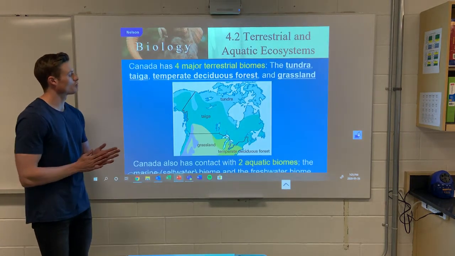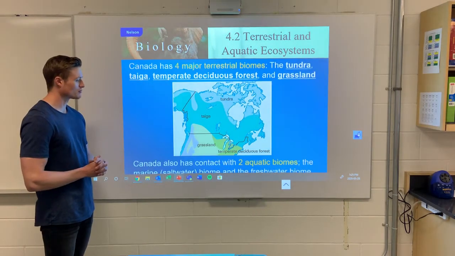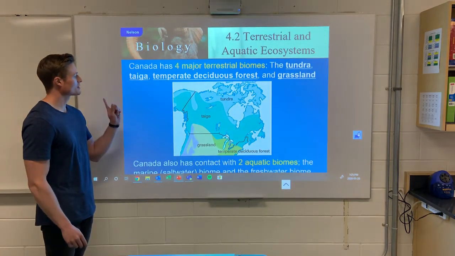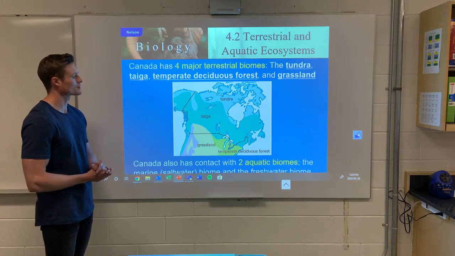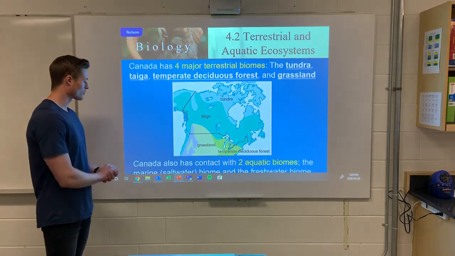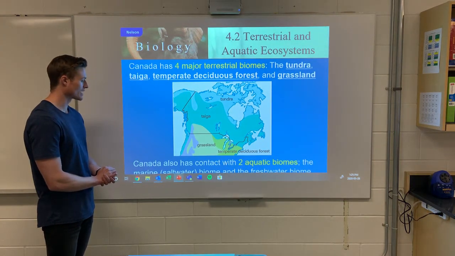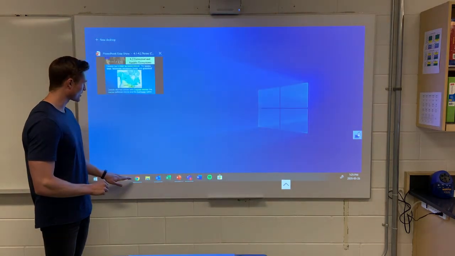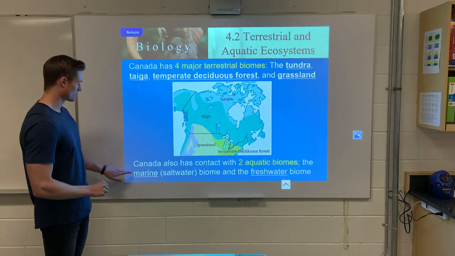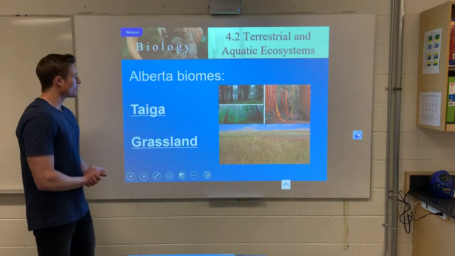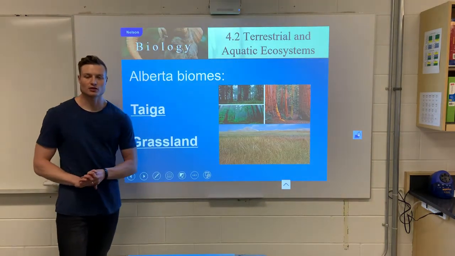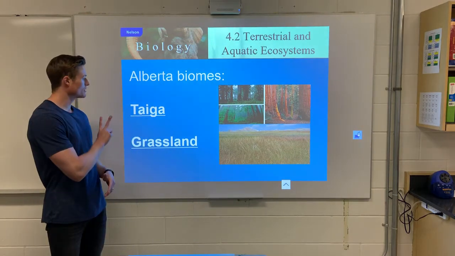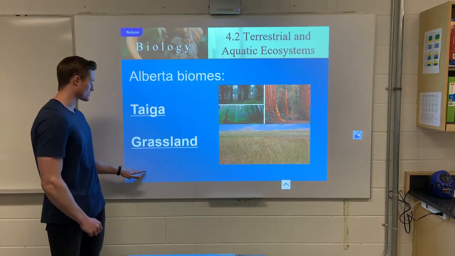Here are Canada's four main terrestrial biomes. We have the tundra, the taiga, the temperate deciduous forest, and the grasslands. And then for aquatic biomes, we have a freshwater biome as well as a saltwater biome. So, there we go. If we look at it close to home here, Alberta has two main biomes, the taiga and the grassland.